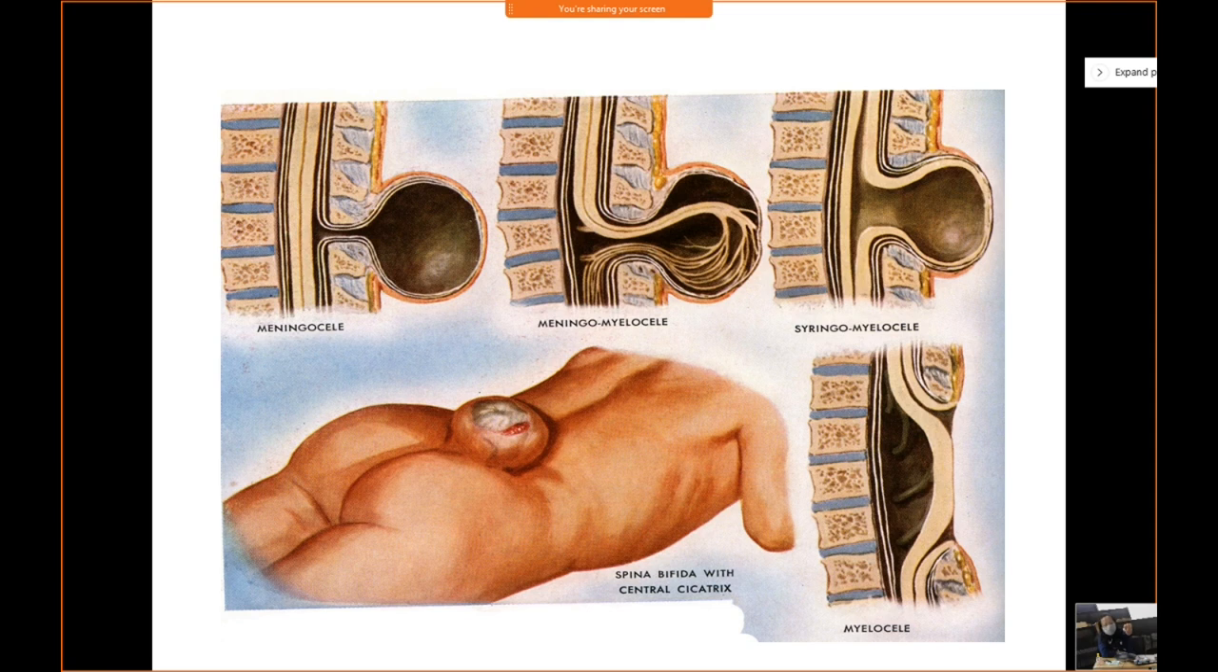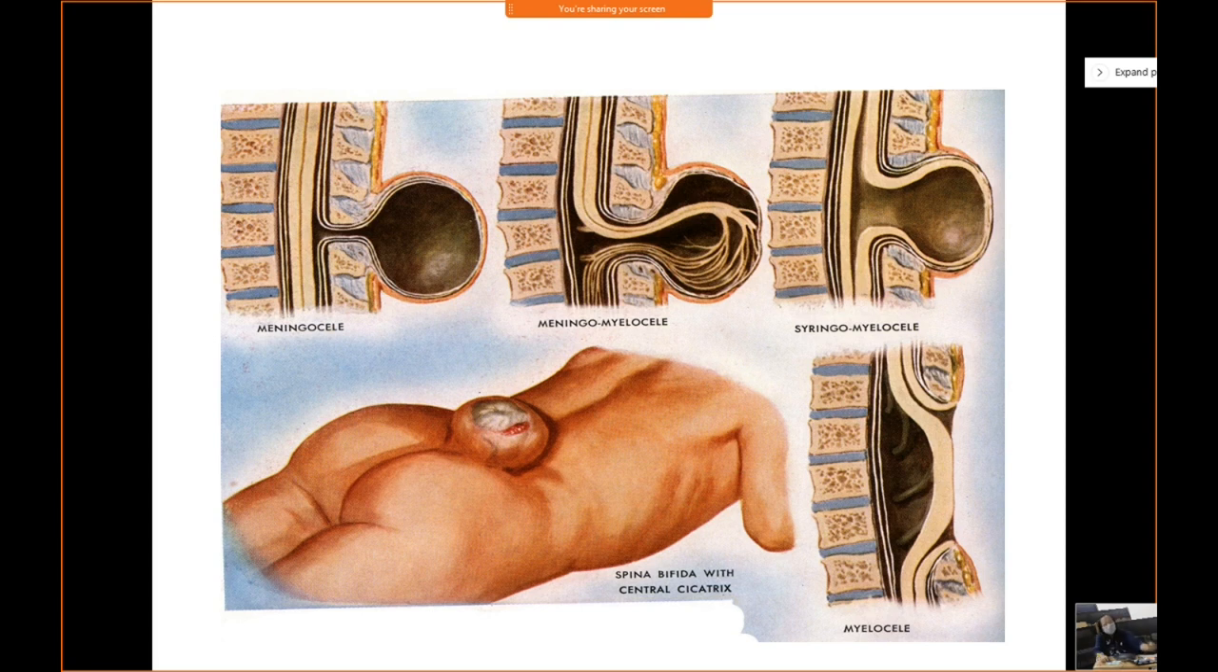The spinal cord lies in the defect, and the defect is not covered by skin. It is not covered by skin or by muscle. So the spinal cord and the neural tissue is exposed on the back. This will result in necrosis of the nervous tissue of the spinal cord. So this results in a very, very severe injury, and usually the fetus does not survive.